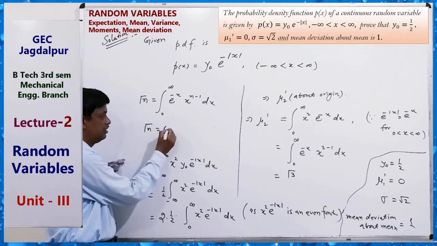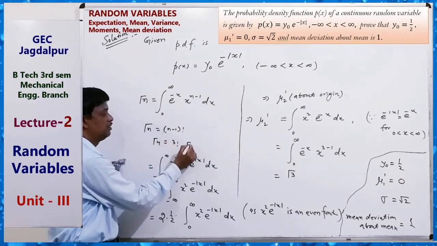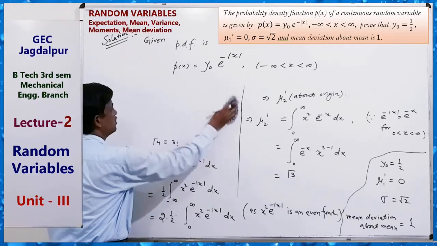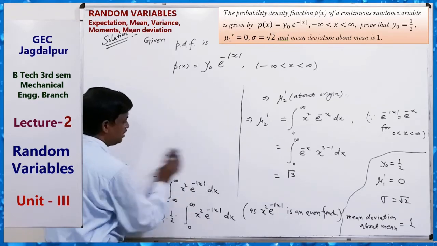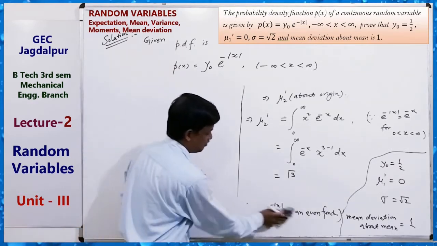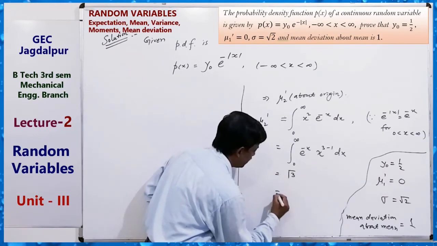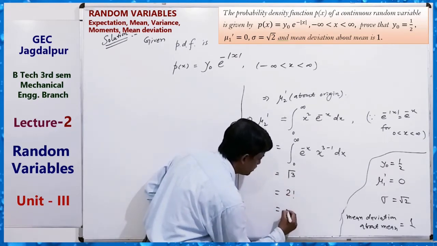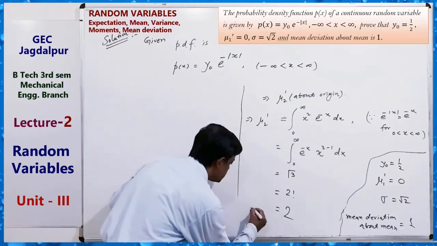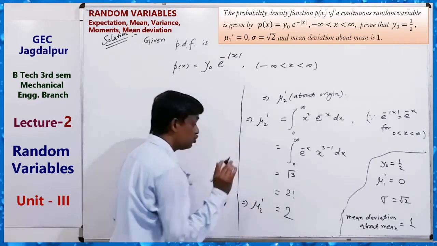Like gamma 4 equals 3 factorial, gamma 3 equals 2 factorial. So using this gamma integral, we can get the value of this integral directly. So this is gamma 3, which is 2 factorial, which is 2. So mu2 dash equals 2. Clear?